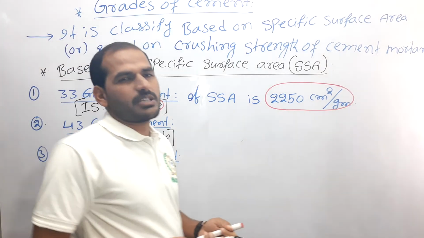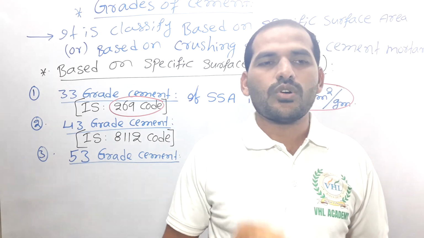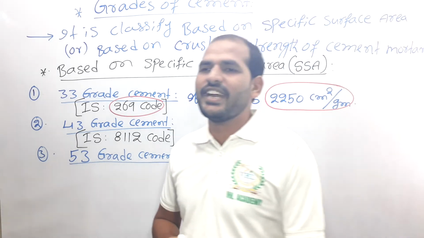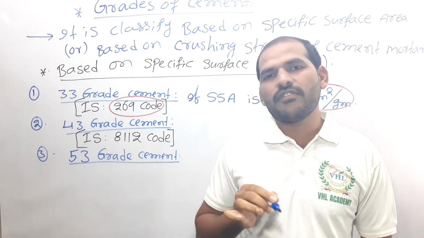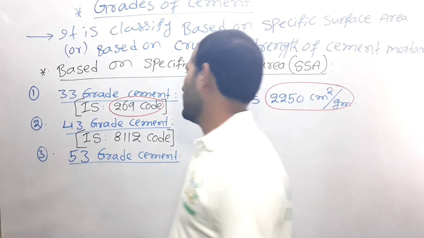But what about the specific surface area for 43 grade of the cement? The specific surface area of this 43 grade of the cement is equal to 3400 centimeter square per 1 gram of cement.